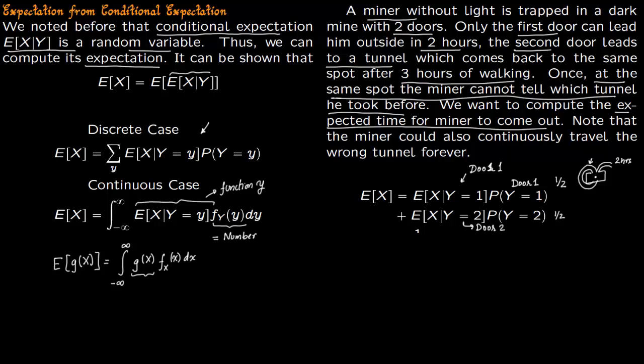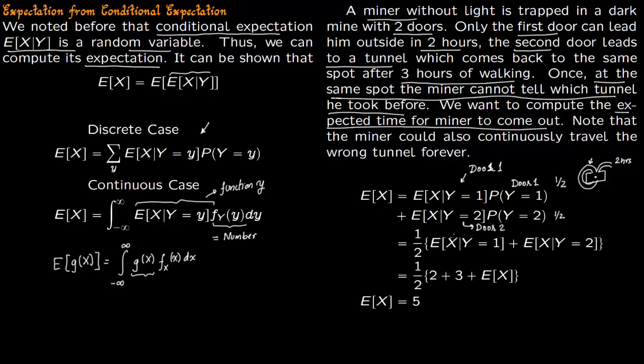You take half as common outside, and you get half times the expectation of x given the miner chooses door 1, plus the expectation of x given that the miner chooses door 2. Now if he chooses door 1, he comes out in 2 hours, so you have 2. If he chooses door 2, he spends 3 hours inside and then comes back to the same spot.